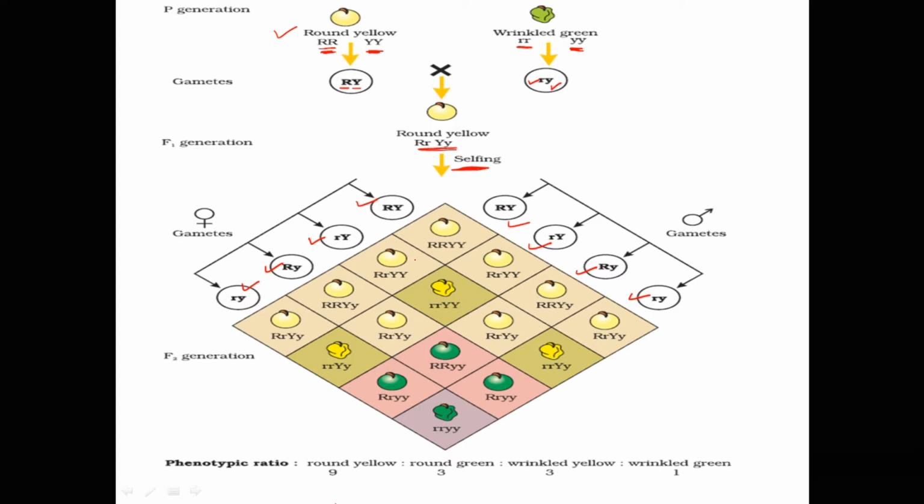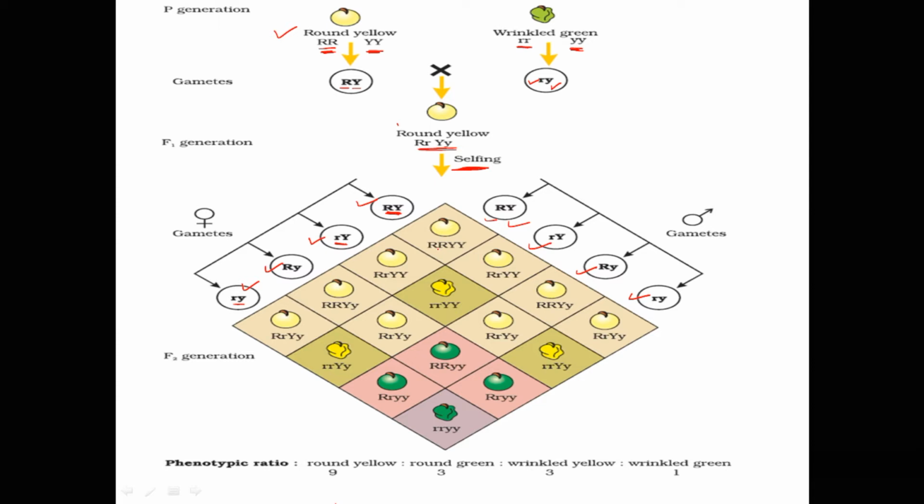And these gametes have all the possible combinations of R and Y alleles, that is one gamete with both capital R, capital Y, another gamete with one small r and capital Y, and the next gamete with capital R and small y, and last of all, both the alleles are recessive, small r, small y. Similarly, the other parent also produces gametes with a similar composition of alleles.